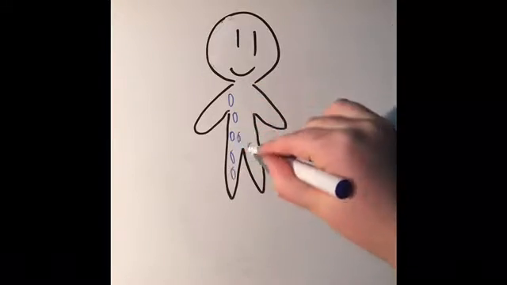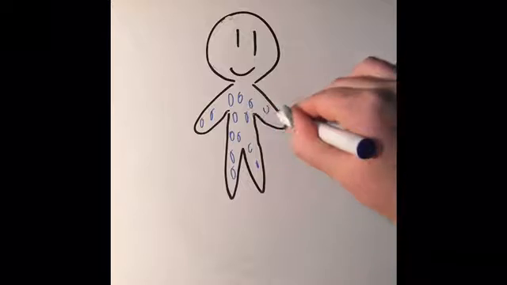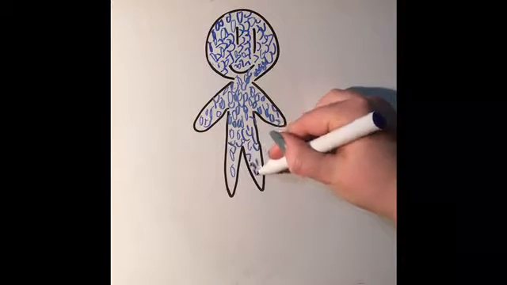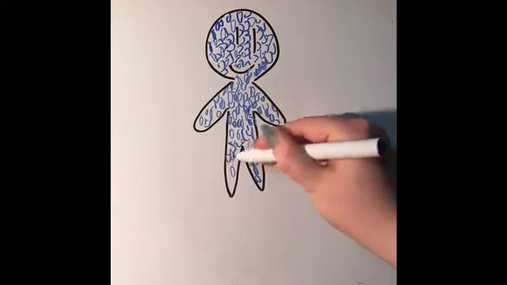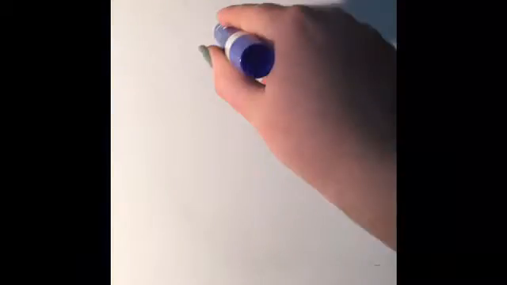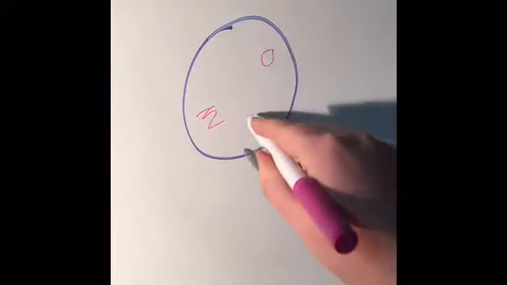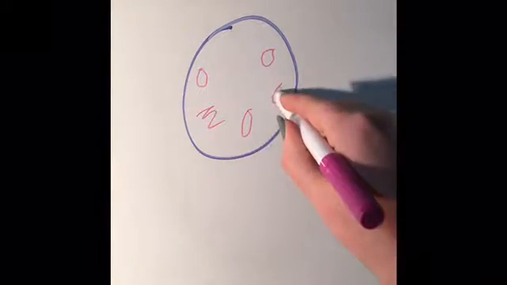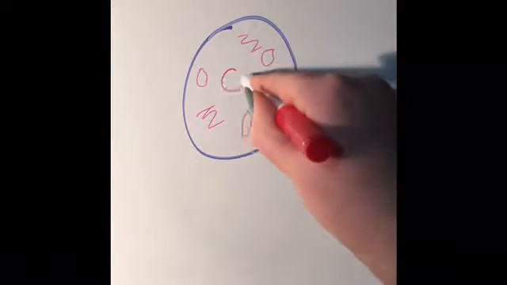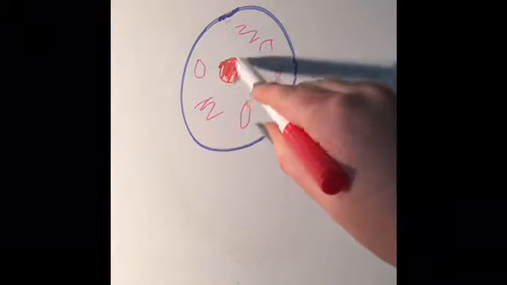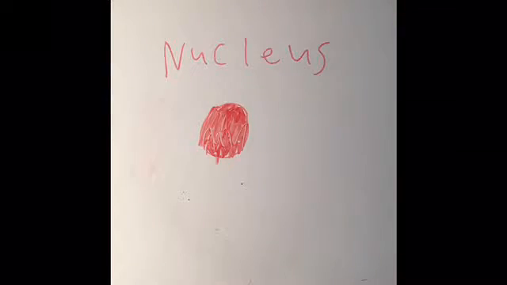As humans, we are made up of tiny things called cells. These cells are complicated structures that allow us to function as living things. Cells are made up of many parts called organelles, little organs. There's one organelle in the center of the cell called the nucleus. The nucleus is the control center of the cell.